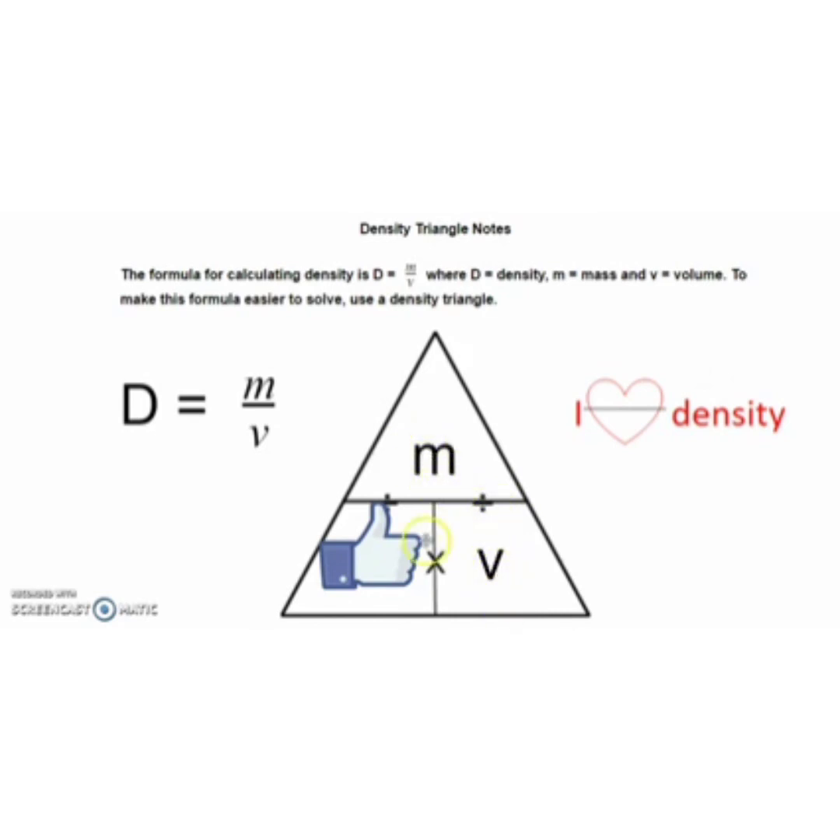Now what if you're trying to find mass? You cover up the M with your thumb. Go ahead and do this now on your paper. When you cover up the M with your thumb, you're left with density and volume on the bottom. They're side by side, so you multiply them. Now what if you're trying to find volume? You cover up the V with your thumb, and you're left with mass divided by density. Again, they're top and bottom, so you divide. That's how the triangle works. Just cover up the one you're looking for, and the other two will be left over and show you what you need to do with those numbers.